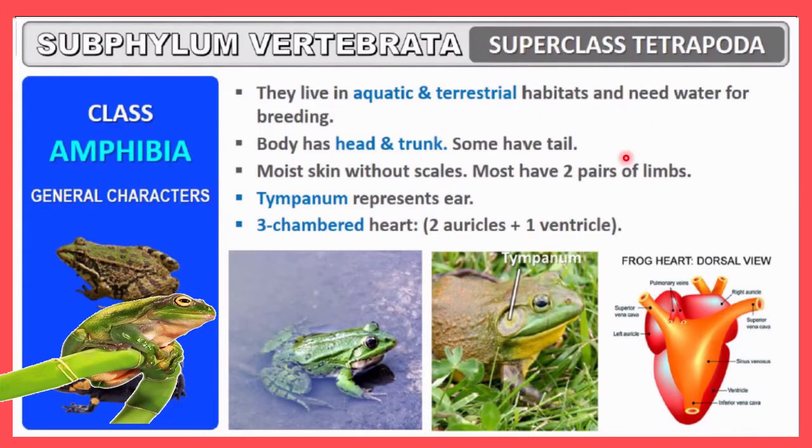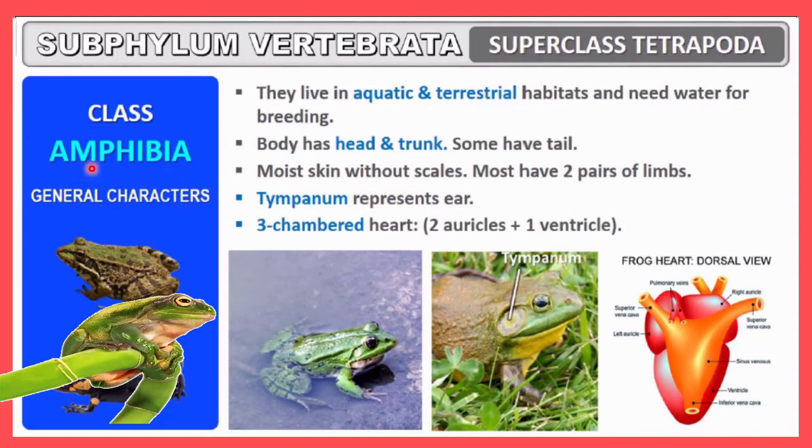So first of all, let me start with Amphibia. Let me discuss some general characteristics of the class Amphibia. They can live in aquatic regions, and even they can live in terrestrial habitats. This is a unique feature of this class. They can live in aquatic regions and terrestrial habitats also, and that's why they are considered Amphibia.